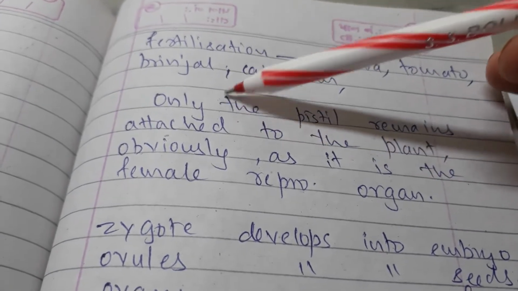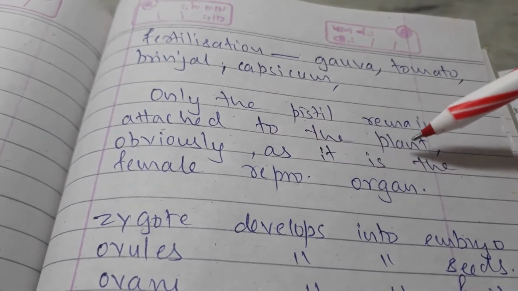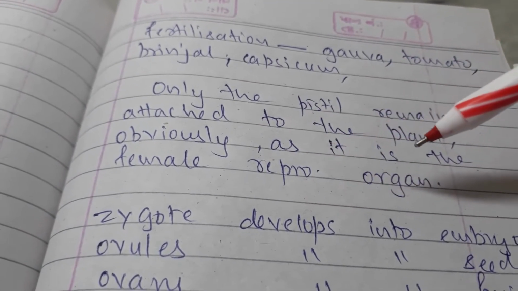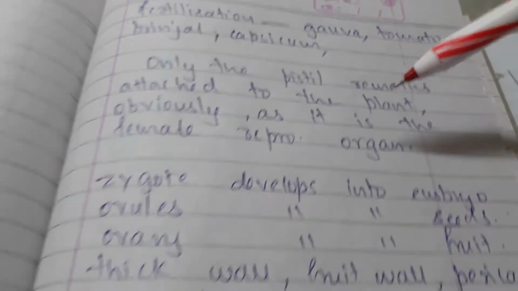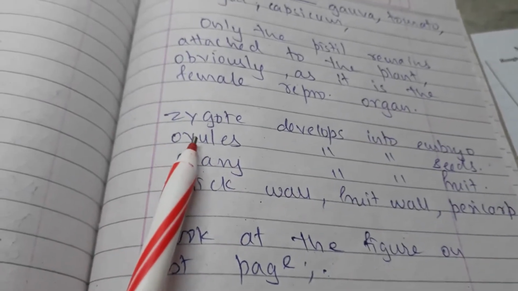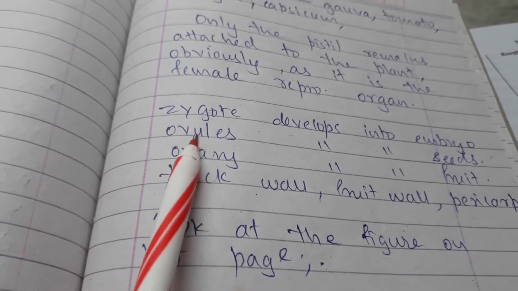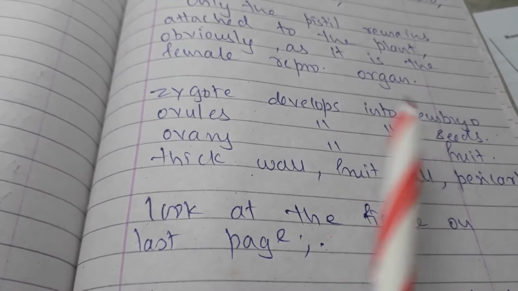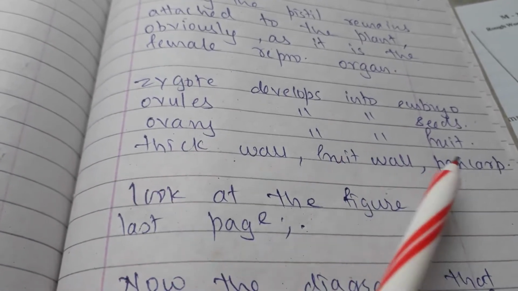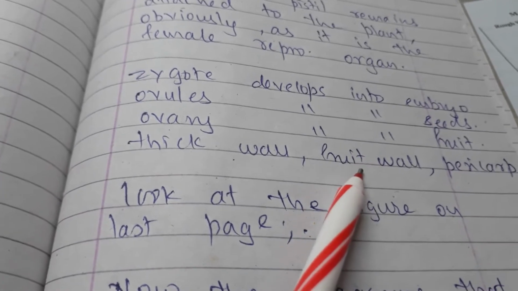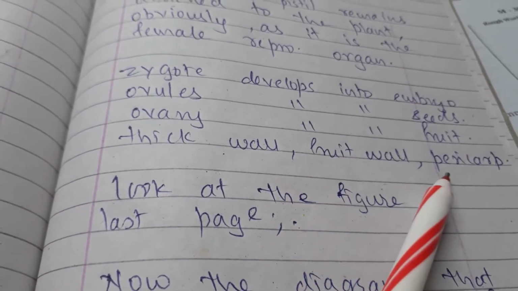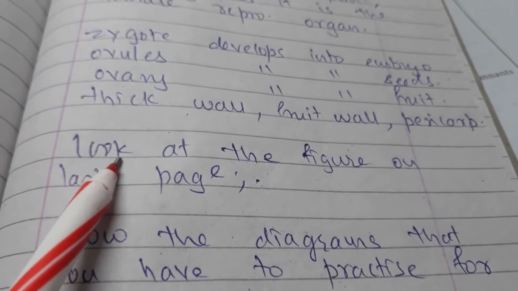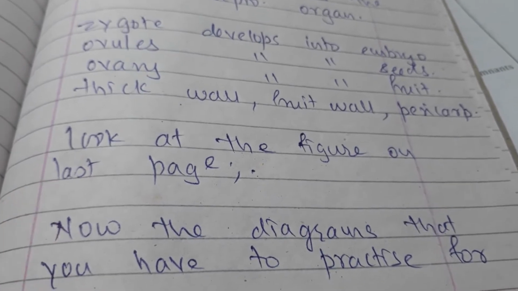Now, only the pistil remains attached to the plant. Why? Because it is the female reproductive organ and that is going to grow into the fruit. What is the future of all the parts? Ovules are becoming the seeds. Zygote is developing into embryo. Ovary is transformed into a fruit and the outer fruit wall is known as the pericarp. For this you have to refer to the diagram given on the last page.